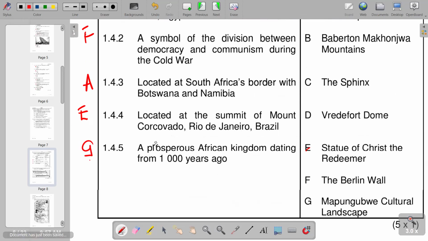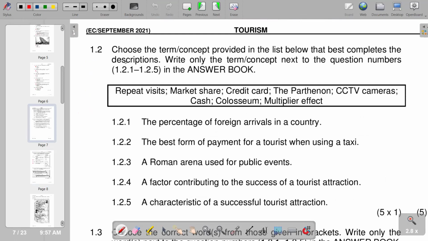So that's how we move on to the next part of our questions. We've got our 1.2, which we have to choose the term or concepts provided in the list below that best completes the descriptions. So first question, the percentage of foreign arrivals in a country. So we see that this is the market share.